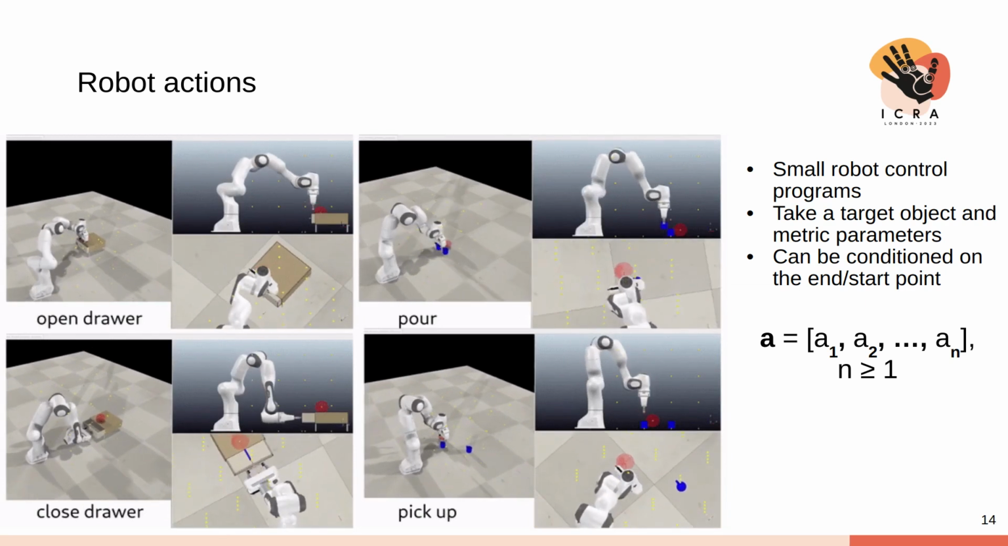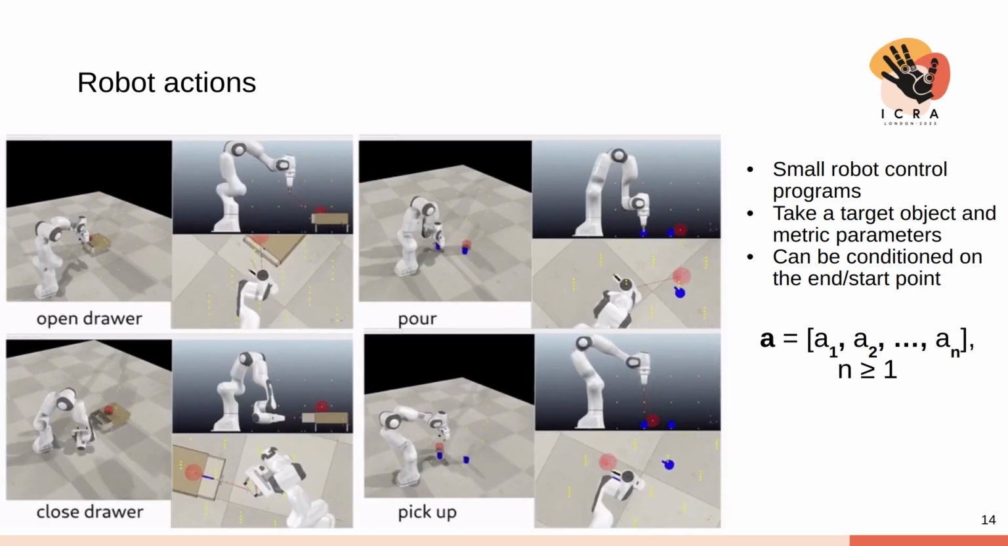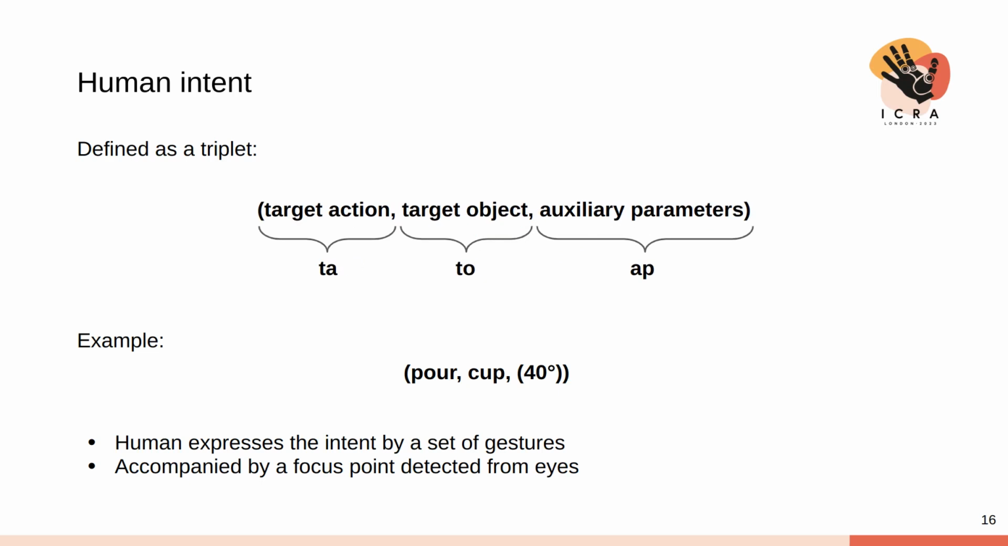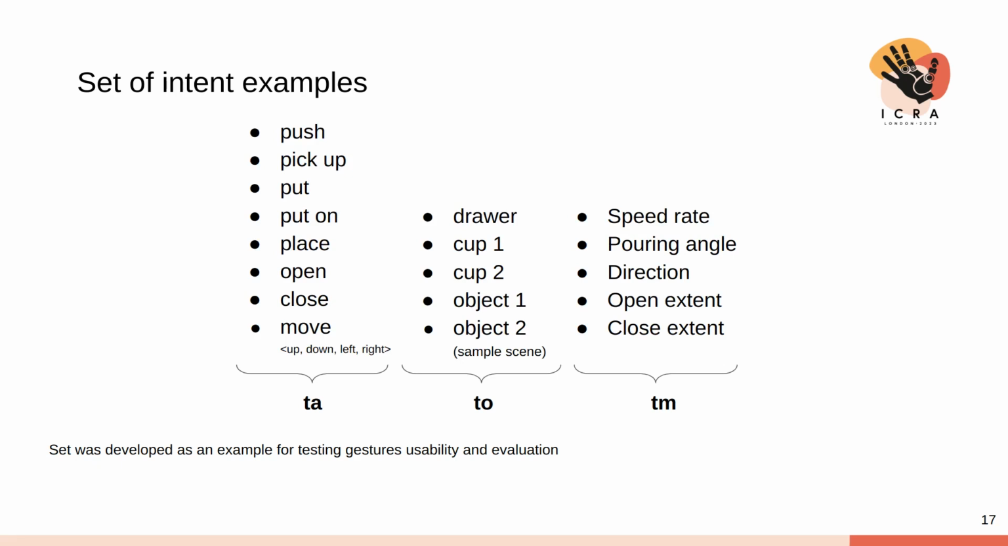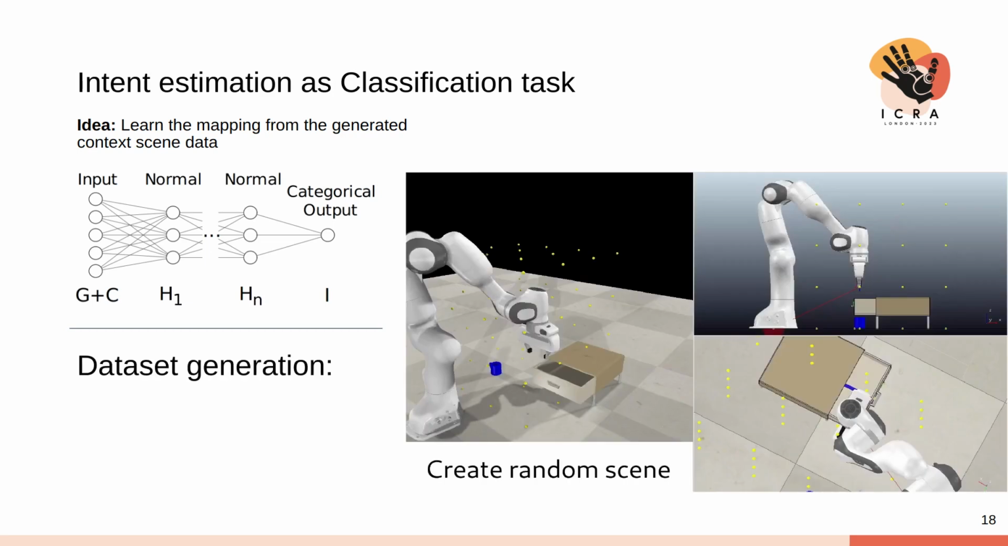Let us explore the mapping of gestures and context to human intents. In the teleoperation case, the user wants the robot to execute certain actions that contribute to a long-term goal. Pouring, opening and closing drawers, and pick-up and place are typical examples. We formalize a human intent as a triple of target action, target objects, and further auxiliary parameters. Consider, for example, pouring the content of the cup with a target angle of 40 degrees. For our experiments, we created a set of target actions, target objects, and parameter types. We pose the intent estimation task as a supervised learning problem, specifically a classification task. From the gesture recognition data G and the scene context C, we want to find the most likely human intent.